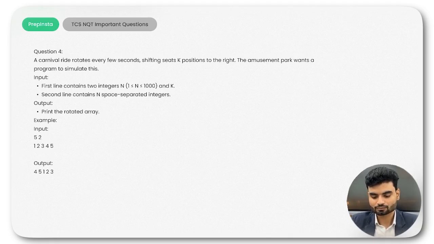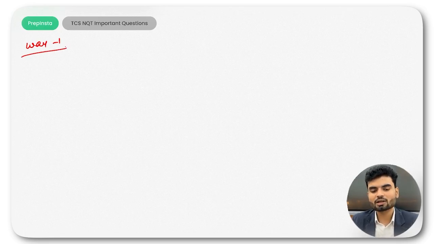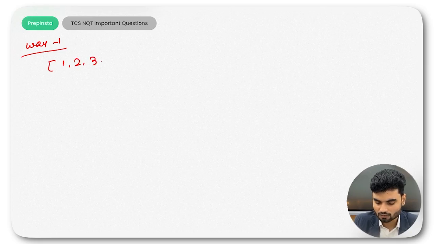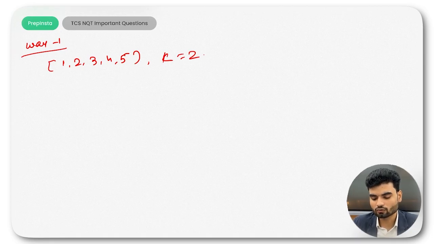You could have multiple approaches. Way number 1 can be like this: you have the array 1, 2, 3, 4, 5 and K equals 2.